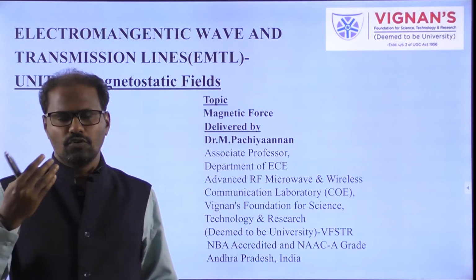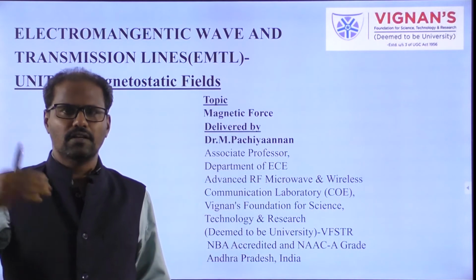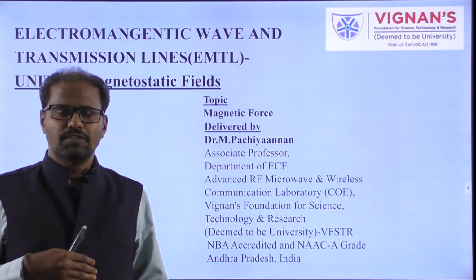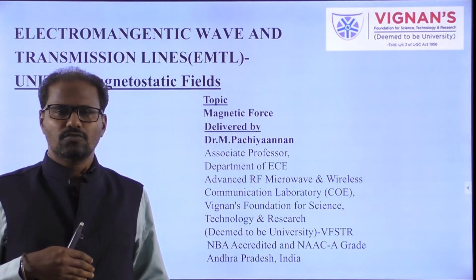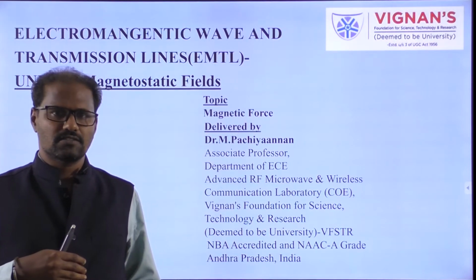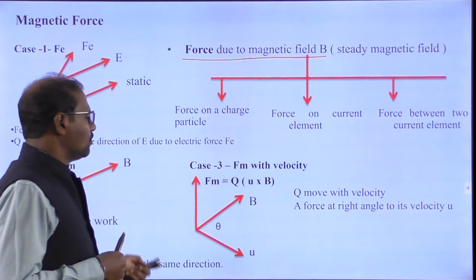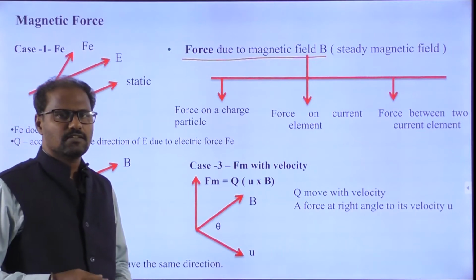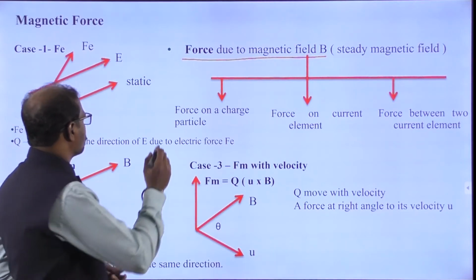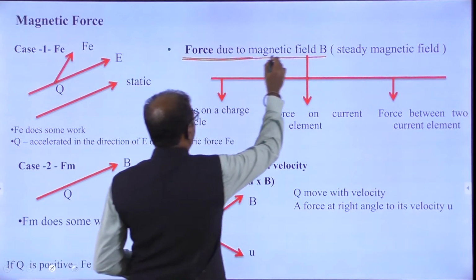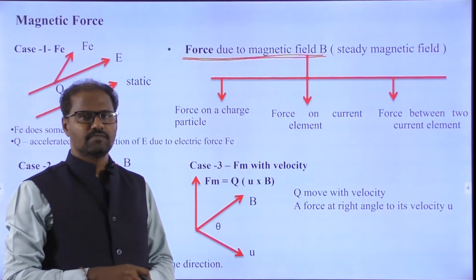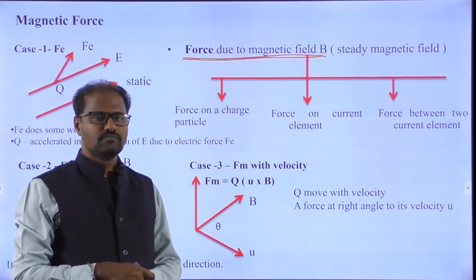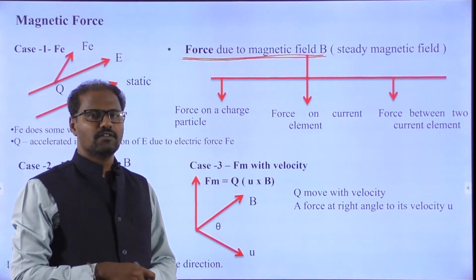Normally, for any movement of a charged particle with some velocity, that is how the charge is moving, and we get the magnetic flux density. Today we discuss the magnetic force, that is, the force due to the magnetic field B. We can call this a steady magnetic field.